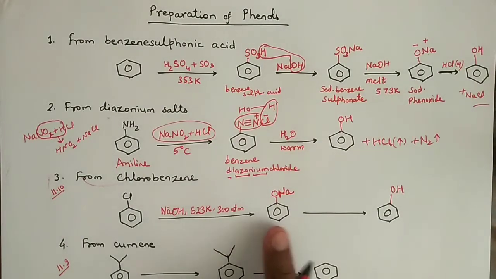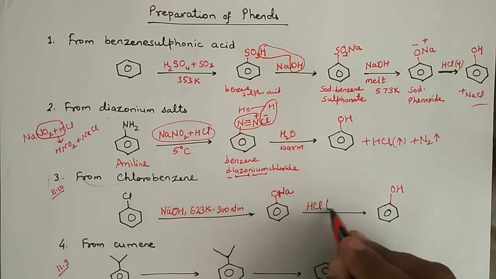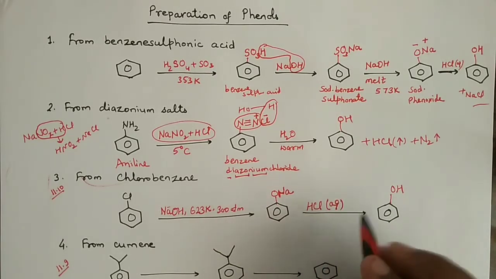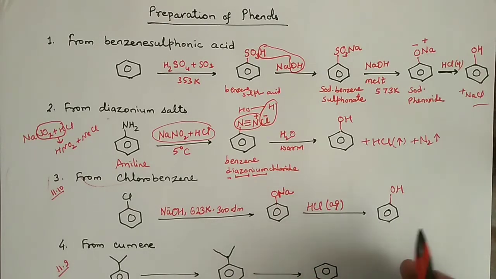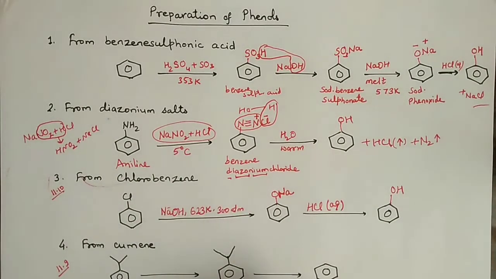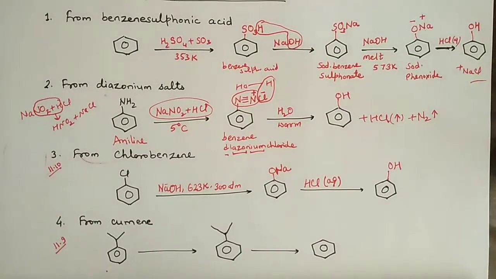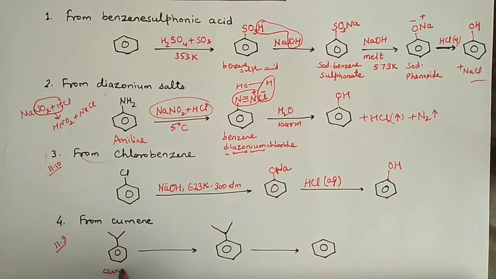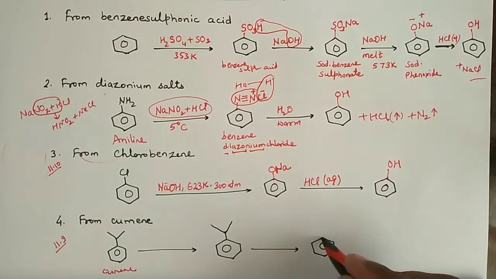And now how we are going to get this phenol? Again same case, hydrochloric acid. Keep in mind you have to write aqueous, means this will be hydrochloric acid. Alright. So that was from chlorobenzene. Finally we have cumene, and this compound is called cumene. So from cumene, how we can get this phenol?